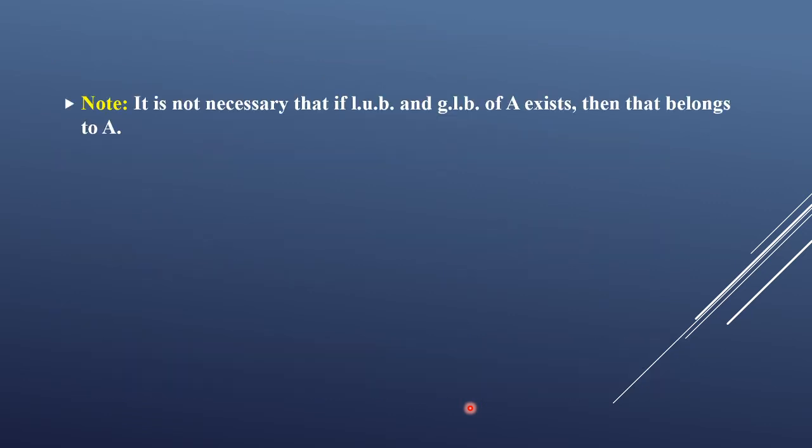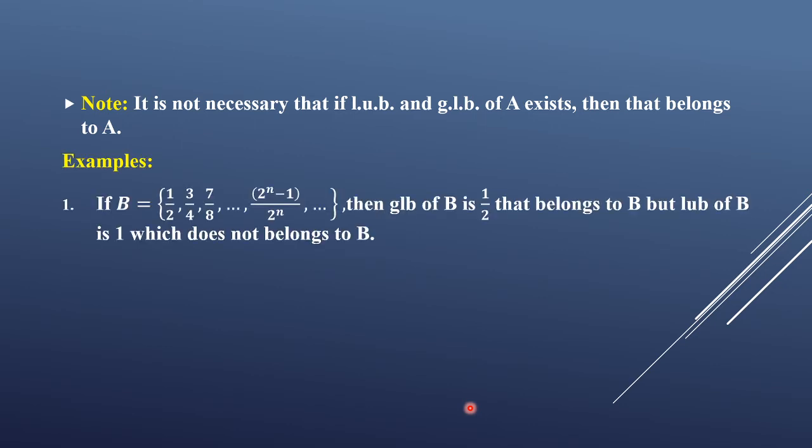Now note that it is not necessary that if the least upper bound and greatest lower bound for A exist, then they belong to A. Means for any set A, if least upper bound and greatest lower bound both exist, then they may or may not be in set A. Examples. Now look here, we have seen that its greatest lower bound is 1/2 and least upper bound is 1. Here the greatest lower bound 1/2 belongs to this set, but 1 is the limiting value, that is the least upper bound, as n tends to infinity. That 1 does not belong to set B.